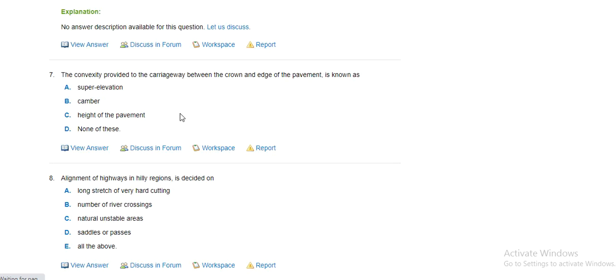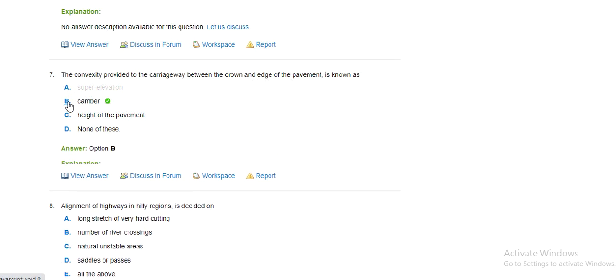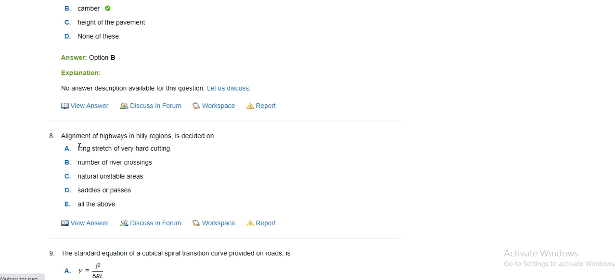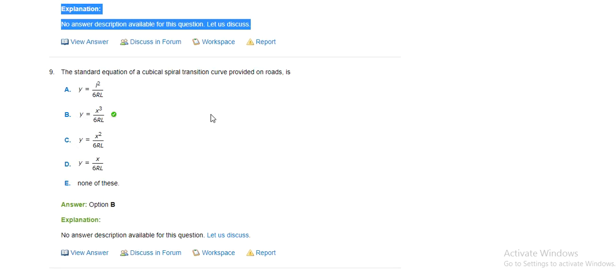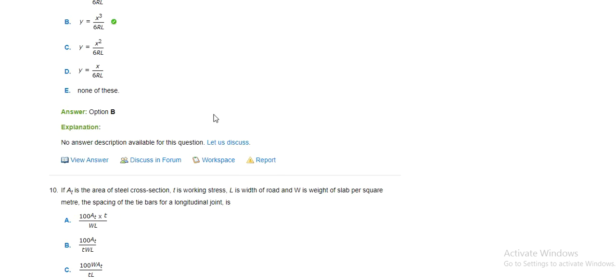The convexity provided on the carriageway between the crown and edge of the pavement is known as super elevation, camber. Alignment of highway in hilly road is decided on long stretch of very hard cutting, number of river crossings, natural unstable area, schedule of passes. All of the above is the correct answer. The standard equation of cubical spiral transition curve provided on the road is y equals x cube by 6RL.